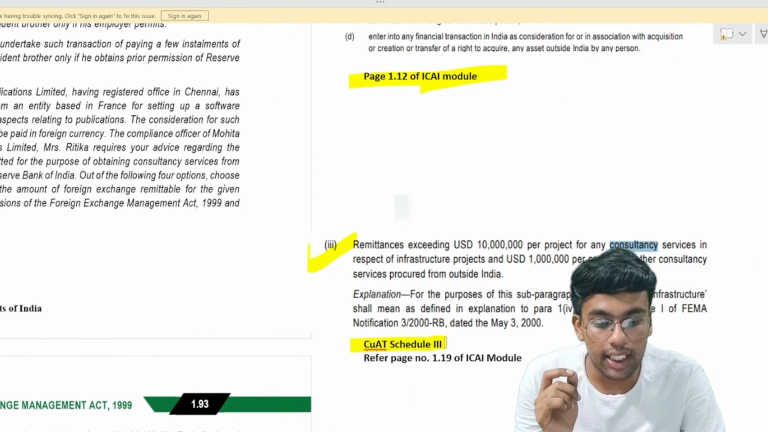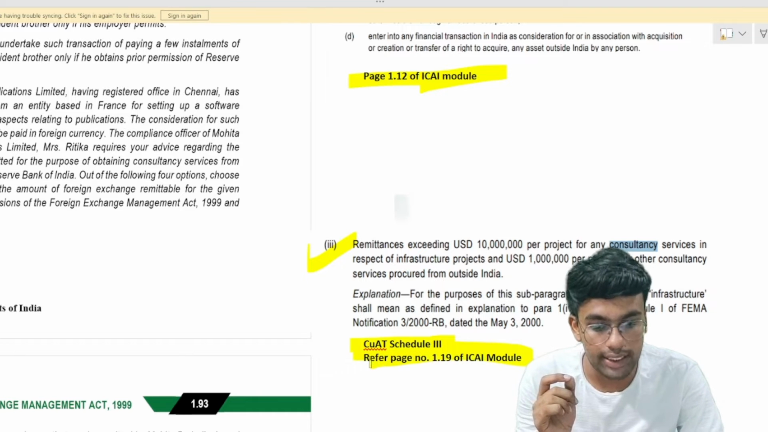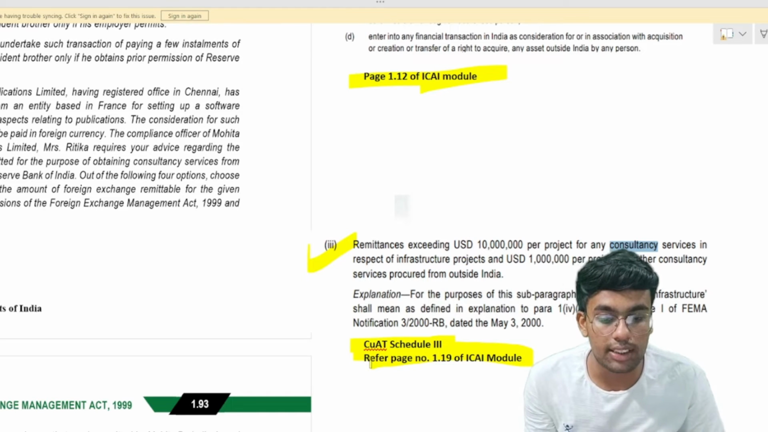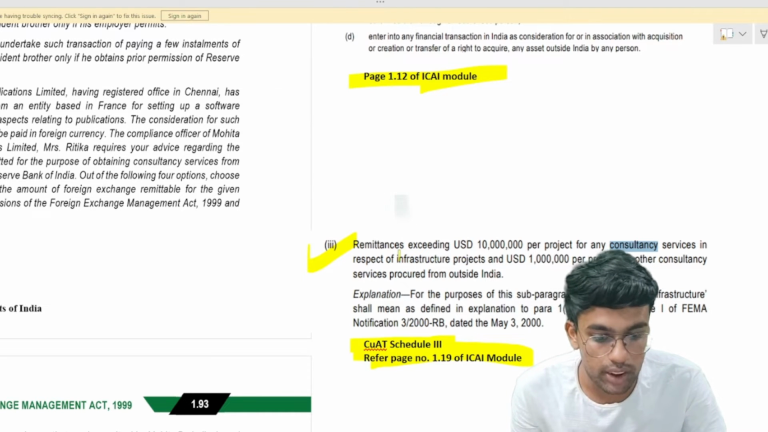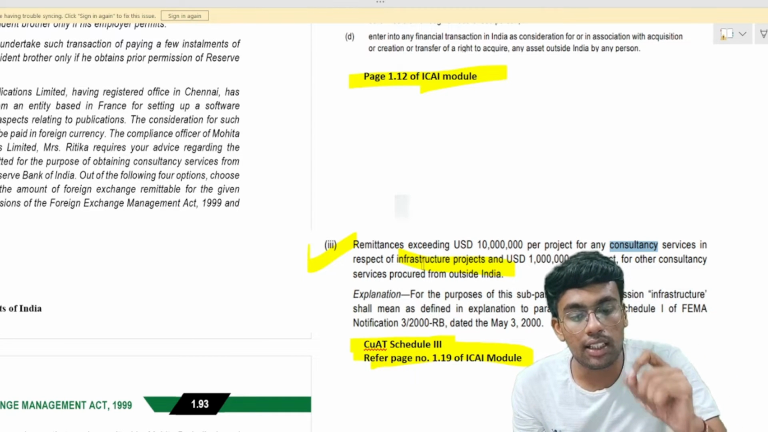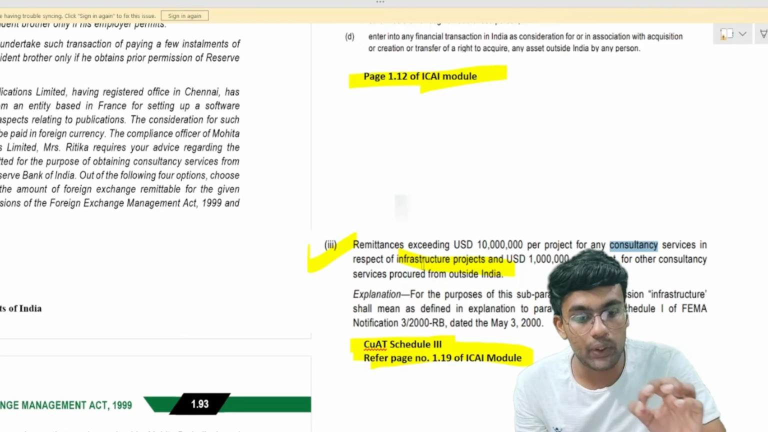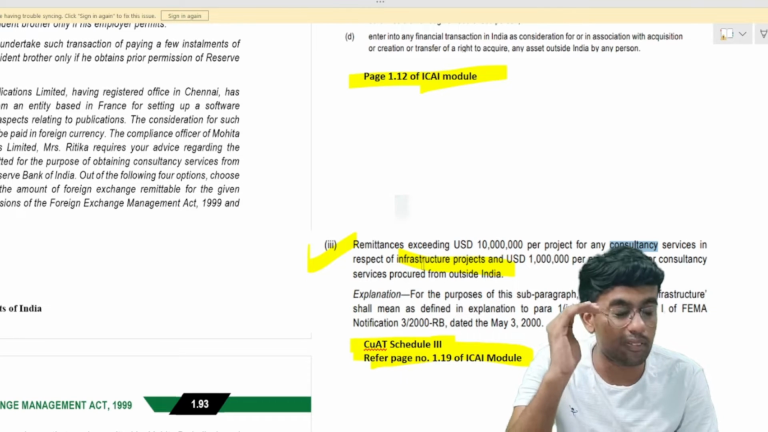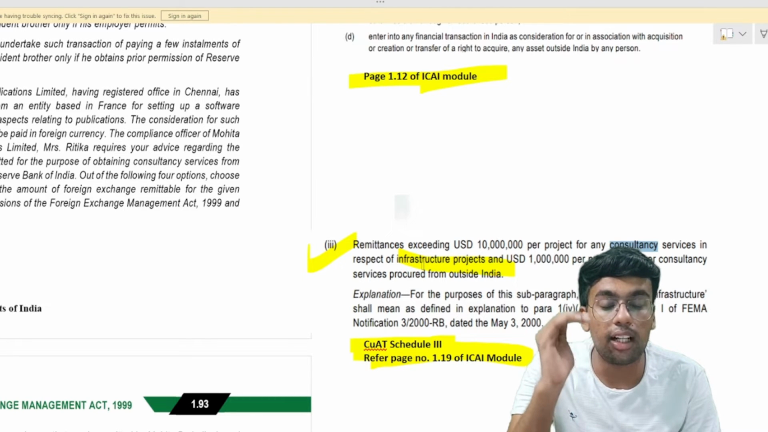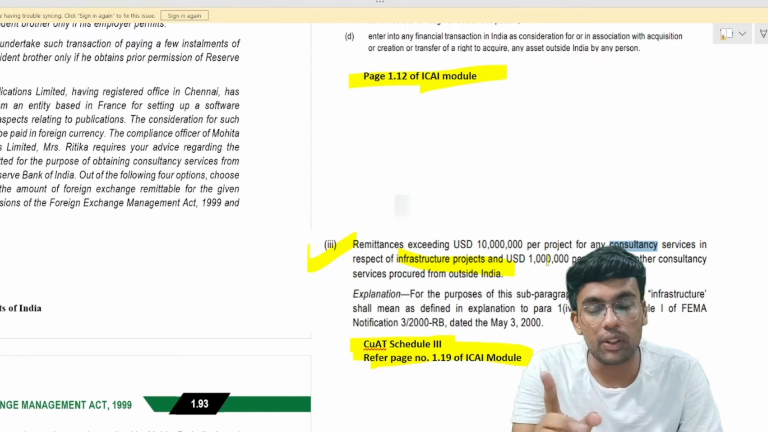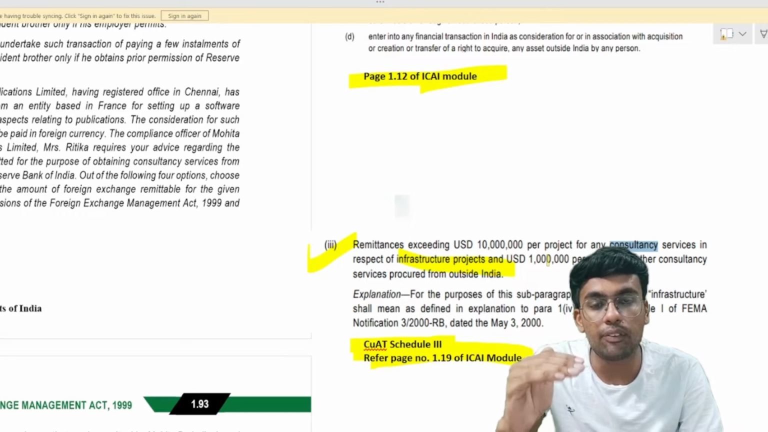This is covered under your current account transaction schedule 3, page number 1.19 of the ICAI module. Remittance exceeding $1 crore, that is $10 million per project, for consultancy relating to an infrastructure project. Meaning, if you are making any remittance exceeding $10 million for consultancy with reference to an infrastructure project, then the limit is $1 crore, that is $10 million. And if it is a normal consultancy project, then the limit up to which no approval of RBI is required is $10 lakh, which is basically $1 million.